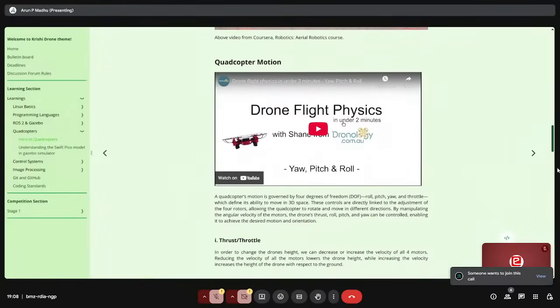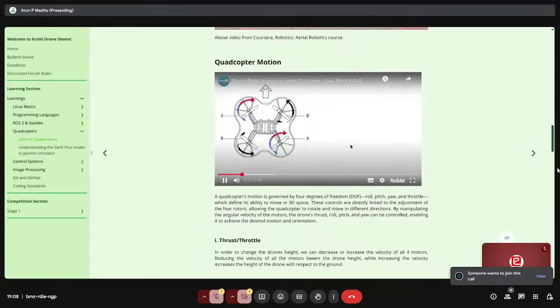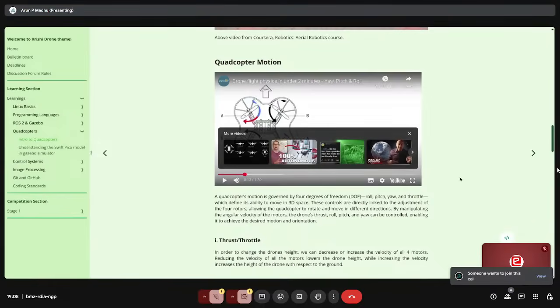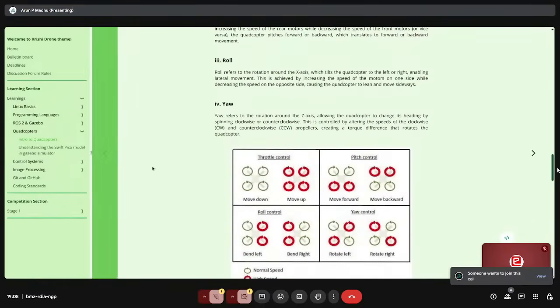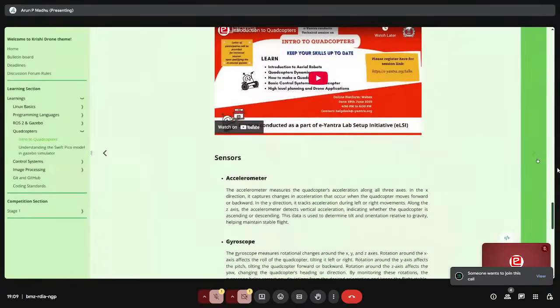Something about quadcopters. You can watch videos like this, drone using a controller, or you can go to YouTube and watch. Whatever learning resources we have given here, you are supposed to go through it and understand it. This is going to be used in task one. So it's better you read from now onwards, so that when task one actually gets released, you will have a proper background of what you are supposed to do, and you can relate to certain things in task one very easily. So whichever themes you are interested in, go to their learning session and read through their resources.